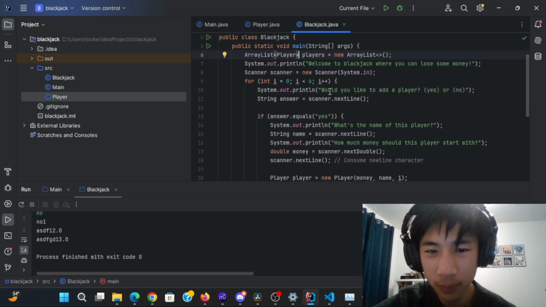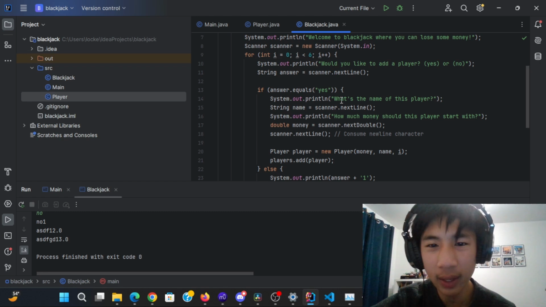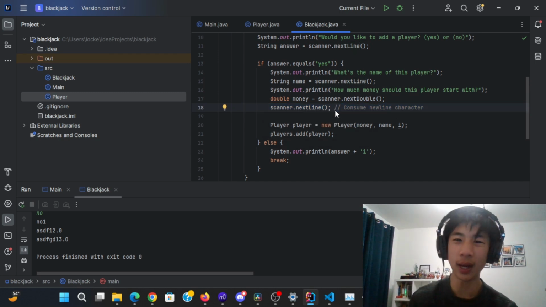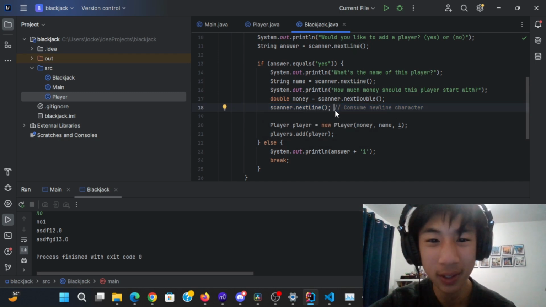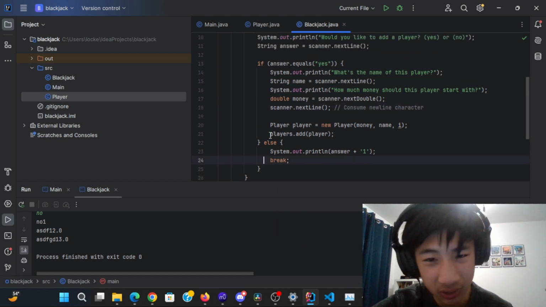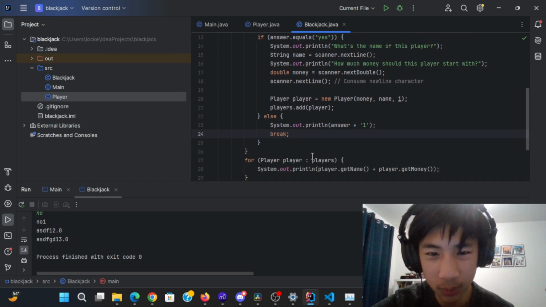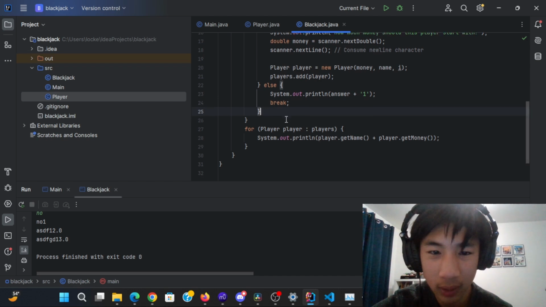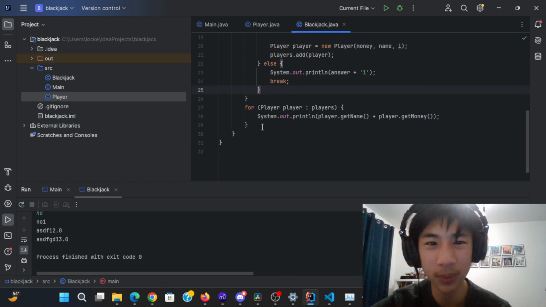Created our scanner. And then I just asked whether or not you would like to add a player, and then I will get the answer of it. And then I asked what's the name of the player, get the name, get the money. And we have the scanner next and next line, but I'm going to go into that a little bit more. Anyways, I just create a new player and I add it to the player list, if answering yes. So you don't even have to answer no, it'll just break out of the loop. And this, I did for some debugging purposes. And afterwards, I was able to log out all the players.